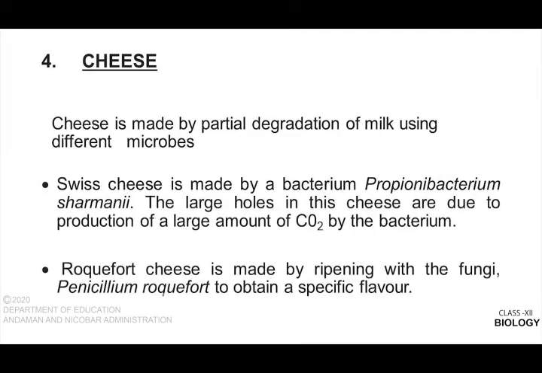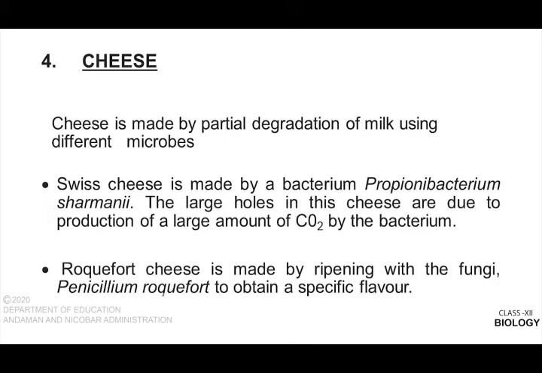Next is cheese. How is cheese formed? Cheese is also obtained from milk. In the milk, lemon juice or vinegar is added as a starter to coagulate the milk. So after adding vinegar or lemon juice, what happens? The milk gets coagulated and a solid and a liquid part are formed. The liquid part is known as whey, which is removed, and the solid part is used as cheese.